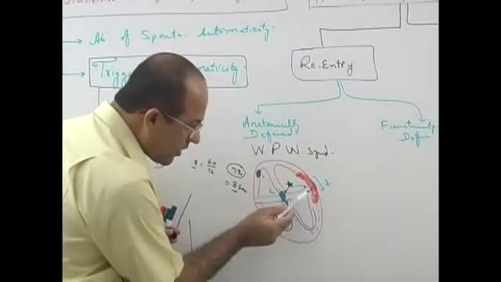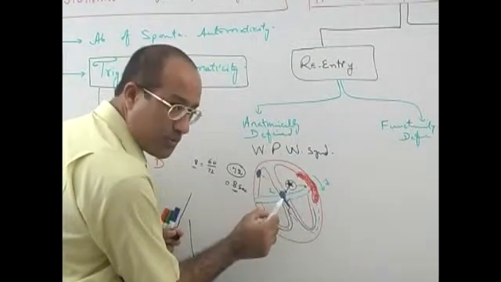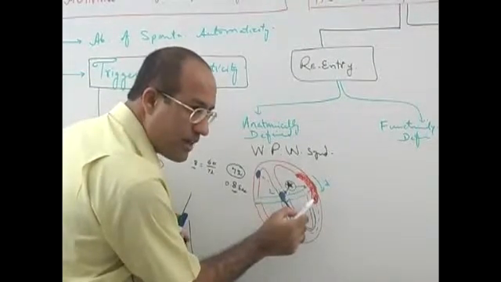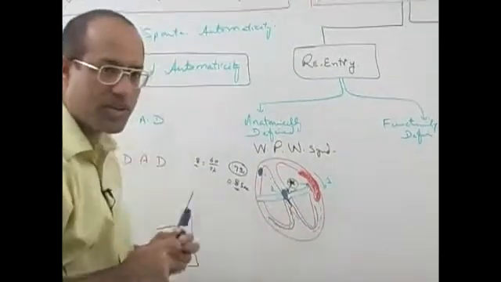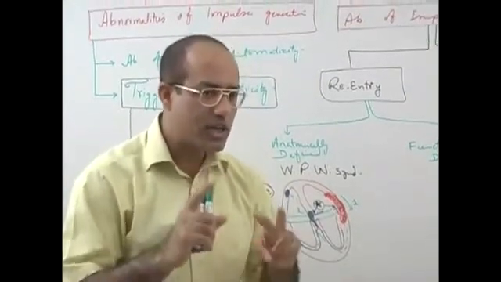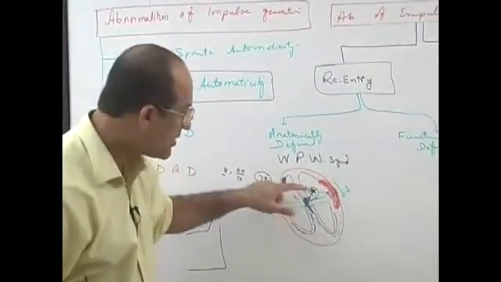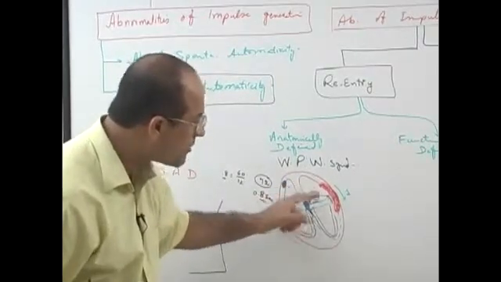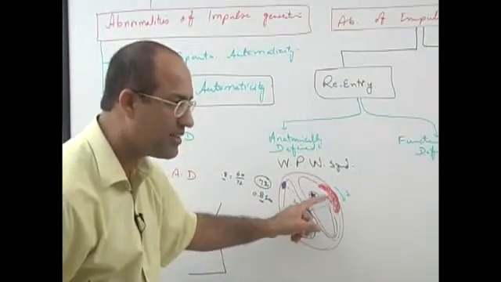Now, when this system fired, the AV node was responsive because it had come out of its refractory period, but this is still stuck in its refractory period. So the impulse fails on this but passes through this. So what really happens in reentrant tachyarrhythmia? Condition number 1 is that there should be 2 pathways available for a stimulus. Through one pathway it goes down, and in the other it gets stuck and dies out there. Is that right?